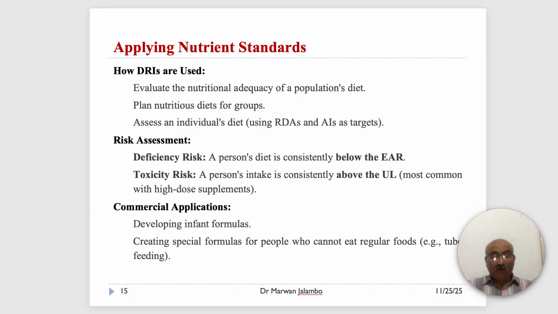We can also assess the risk. If a person's diet consistently supplies less than the EAR, they may be at risk of nutrient deficiency. If their intake is consistently above the upper limit, they are at risk of toxicity.